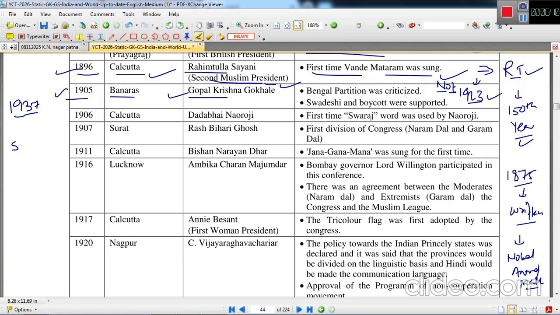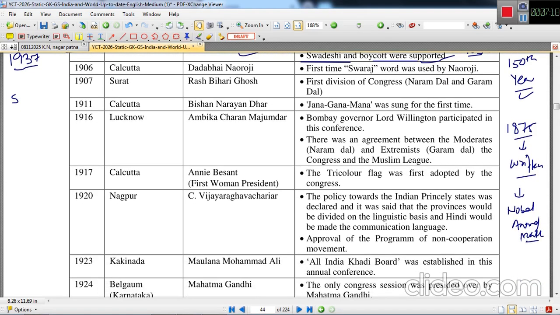Next, in 1905, the session was held in Banaras. This is important because the Bengal partition was criticized in this session, and the president was Gopal Krishna Gokhale. Swadeshi and Boycott were supported. They were supported because the partition was actually not on the ground of merit. It was a divisive policy of the British Indian government then, headed by Viceroy Lord Curzon, who wanted to divide Muslims from Hindus. So that is why this whole idea came into being.